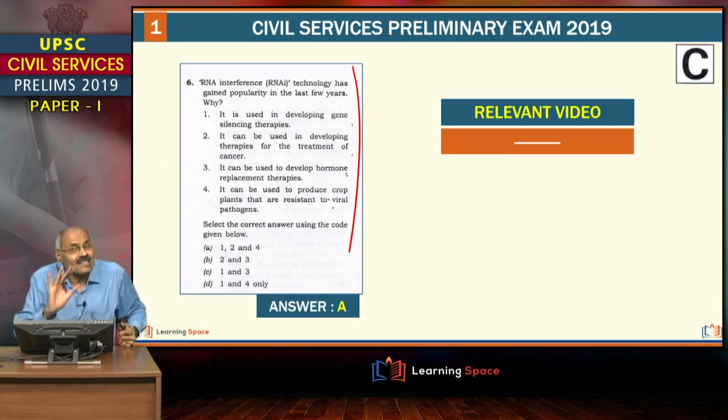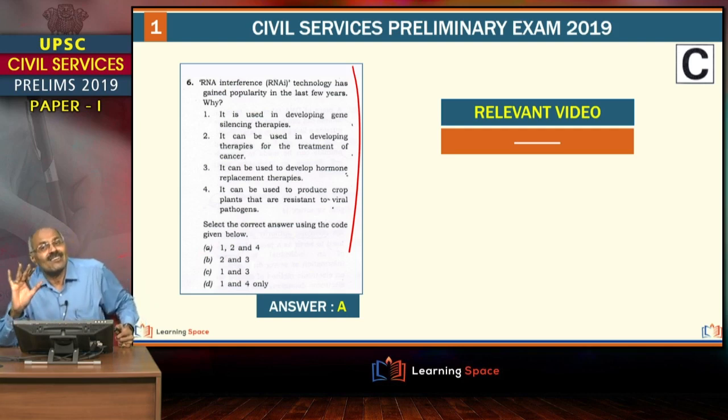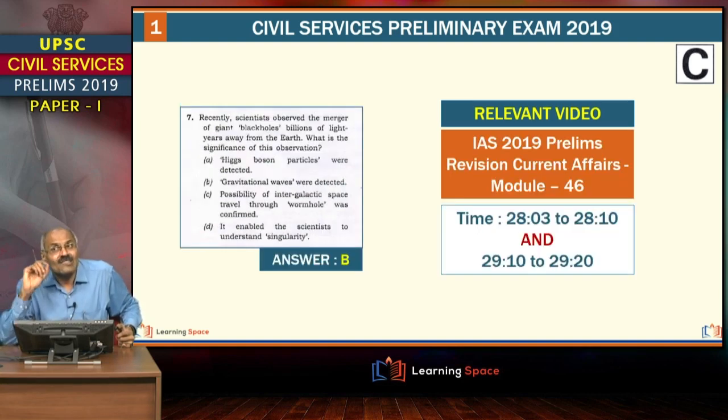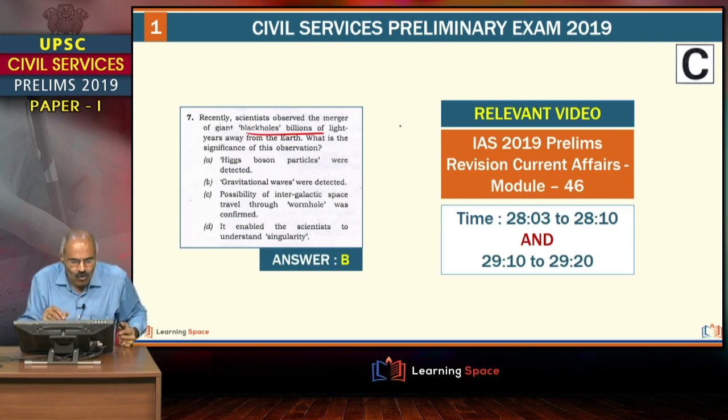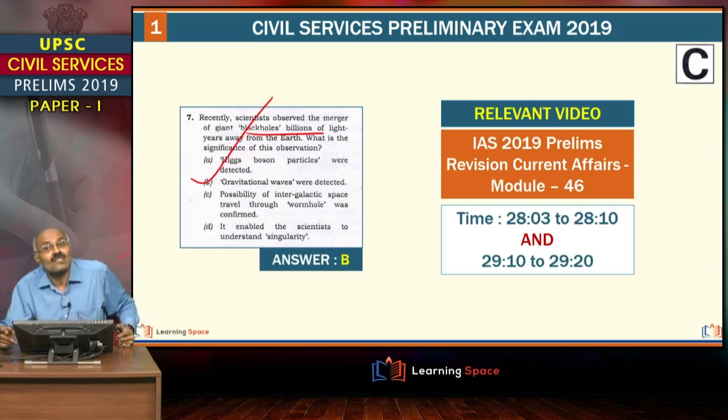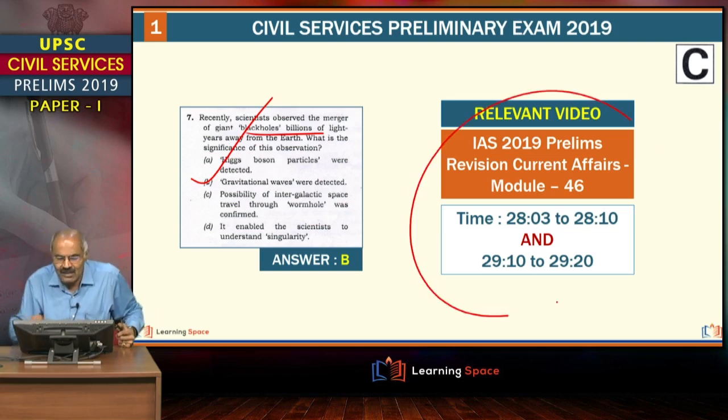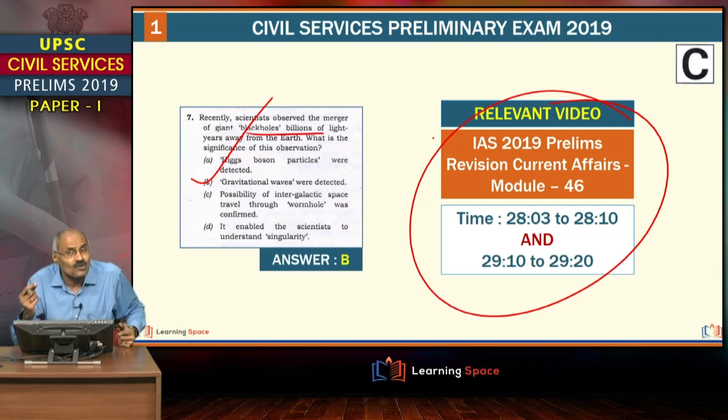So friends, these questions pertain to science and technology, right? And somehow the emphasis in future should be on such type of things, right friends? This is with regard to black holes and gravitational waves. This in the editorial I covered 3-4 times, and in the revision module also it is covered, very simple, straightforward question.